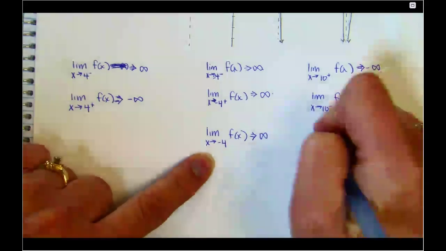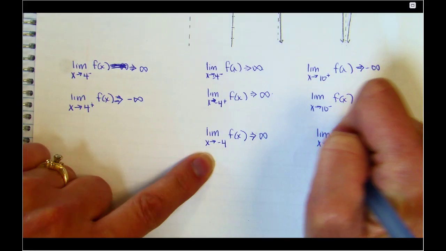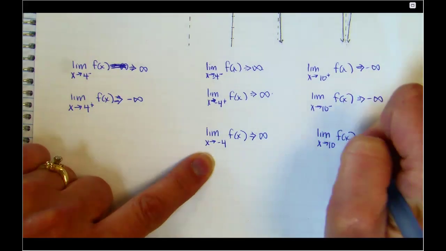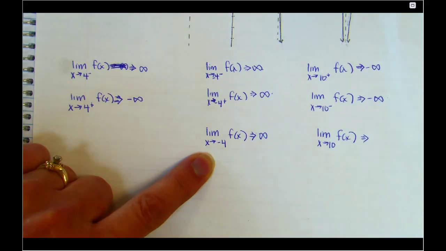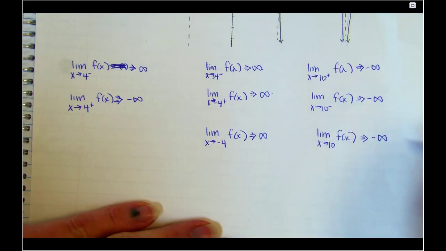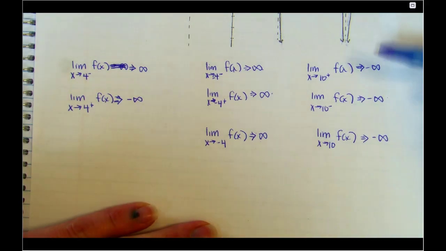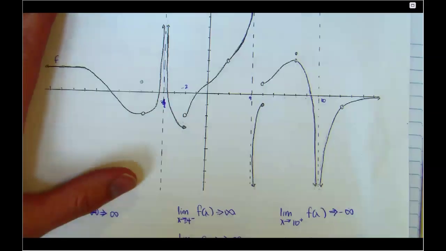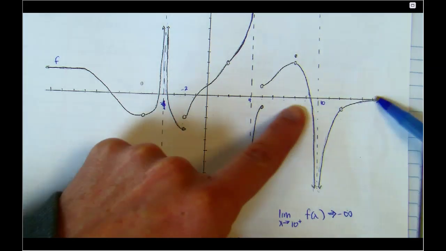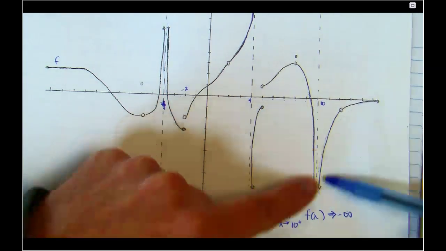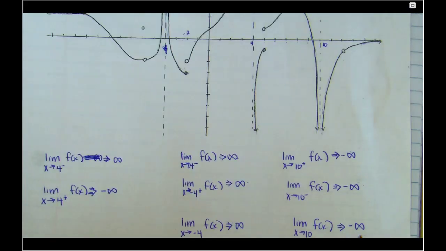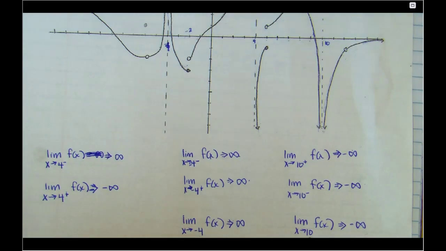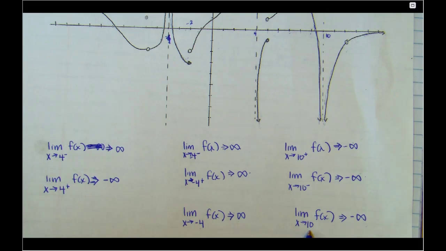Okay, this guy, the limit as x approaches 10 of f of x, they both agree. So I can say that the behavior is negative infinity because they are the same. So when right and left are the same, then I can make a statement about the overall limit. Now look at the behavior of this on the graphs. These guys both go down. If they both go down, then I can say that the behavior of both of them is negative infinity. And x approaches 10 without the plus or minus implies that I'm talking about both of them.